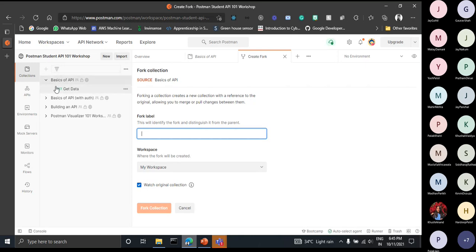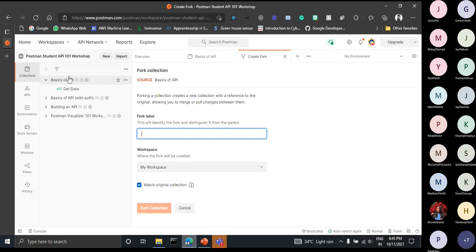If this collection, or the folder that contains the API, is not created by you but is created by Postman, and you want to use that API, what you will do is fork this collection.